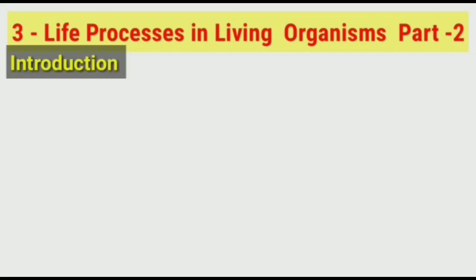Today we learn about the third chapter in Science and Technology Part 2. The name of the chapter is Life Processes in Living Organisms Part 2. We have studied various life processes in previous classes. We have known the meaning of life processes. Life processes are the processes which are essential for our body to remain alive. Means these life processes are very important for our body to remain alive.